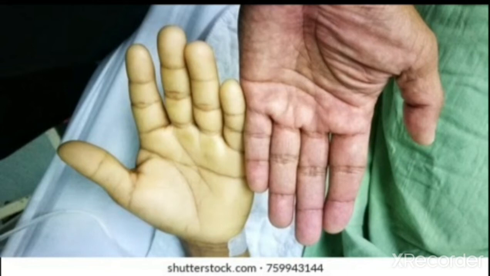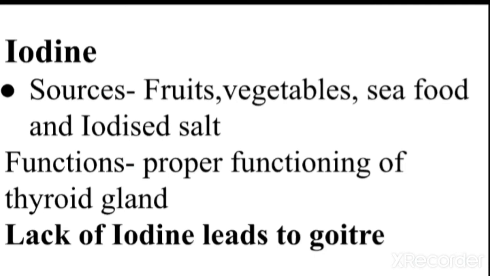Now let us go on to the next mineral. It is iodine. What are the sources of iodine then? Fruits, vegetables, seafood, and also iodized salt. With regard to iodized salt, we may see advertisements like Tata salt and all. And what is the function of iodine in our body? It helps in the proper functioning of the thyroid gland. And if we do not consume iodine, it may lead to a disease called goiter.